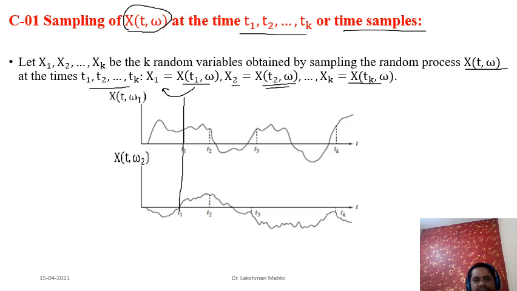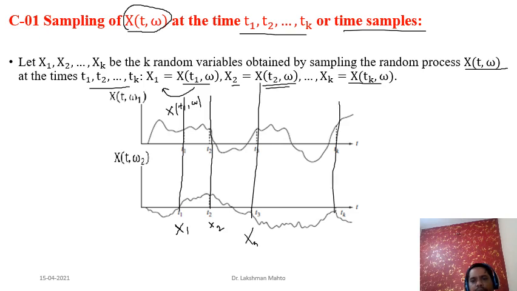From that perspective we can say that we are getting one random variable. Similarly, at time t2 we are getting another random variable. So with respect to t1 we are getting one random variable, X(t1, omega), and for simplicity you can denote it by X1. At time t2 we are getting another random variable that we denote by X2. At t3 we are getting another random variable that we denote by X3, and likewise at tk we are getting another random variable that we denote by Xk.